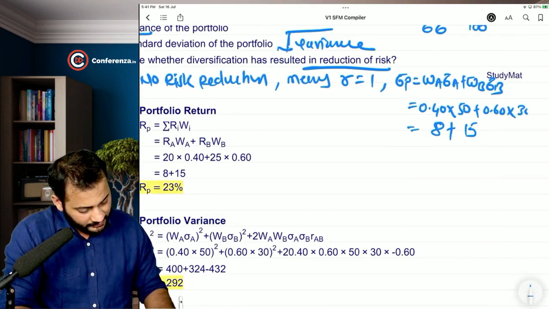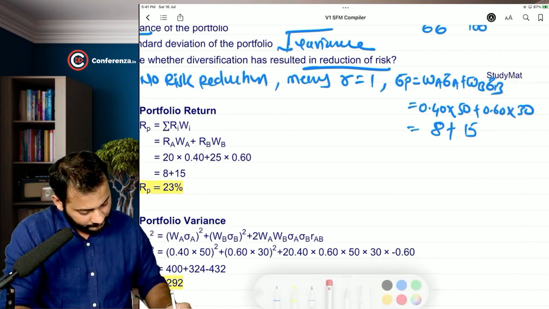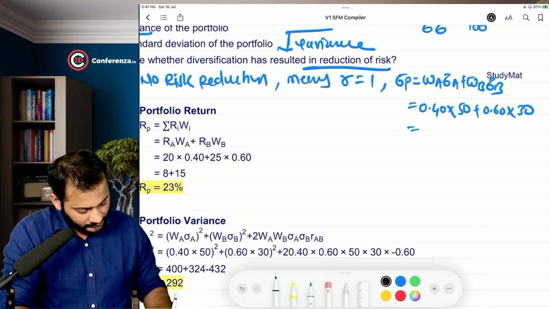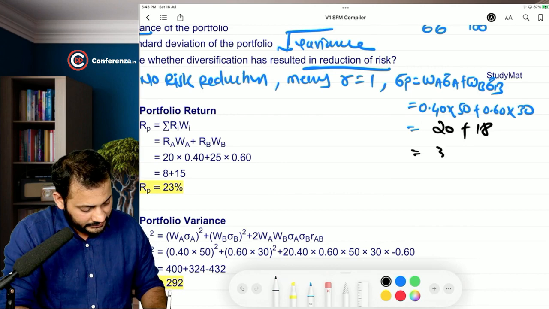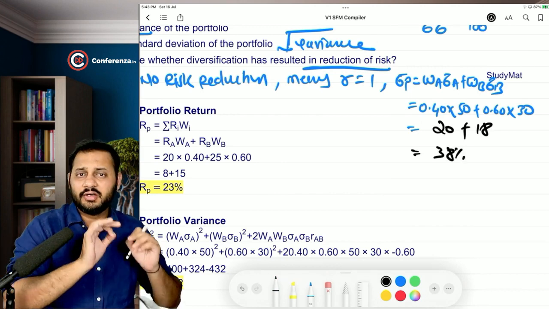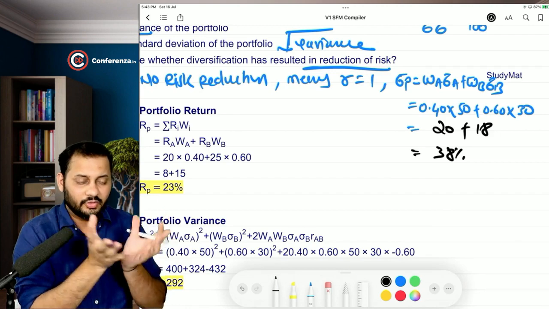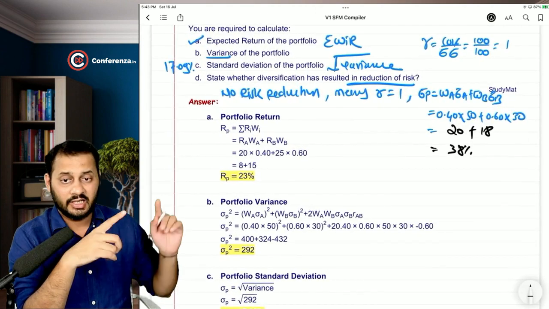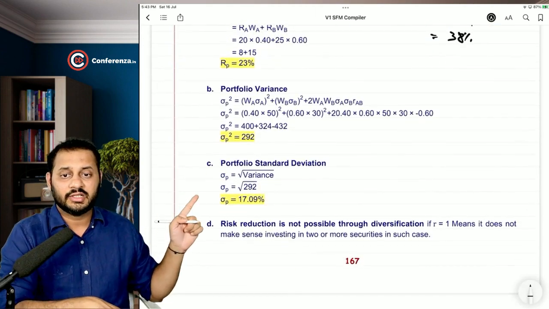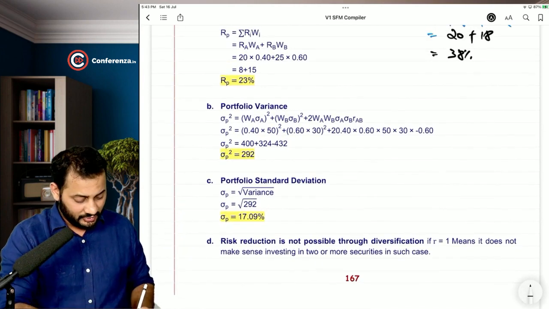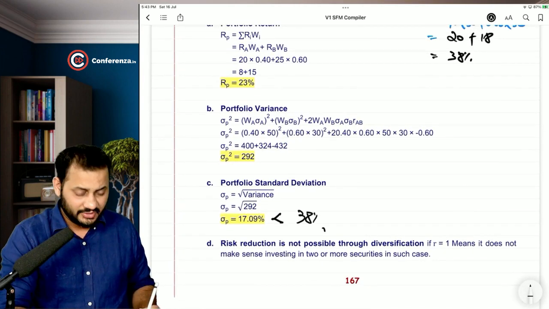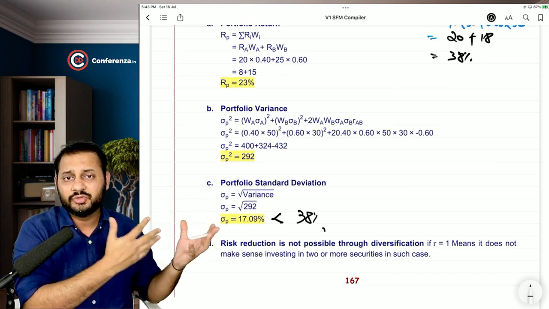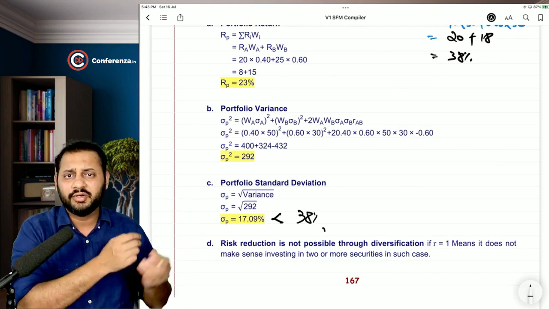So 50 and 30. 20 plus 18, that's 38%. That means if you do not reduce the risk, the total of the individual securities put together is 38%. But our question is giving you this answer 17.09, which is lesser than 38%. What does that mean? Yes, we have succeeded in reducing the risk of the portfolio.